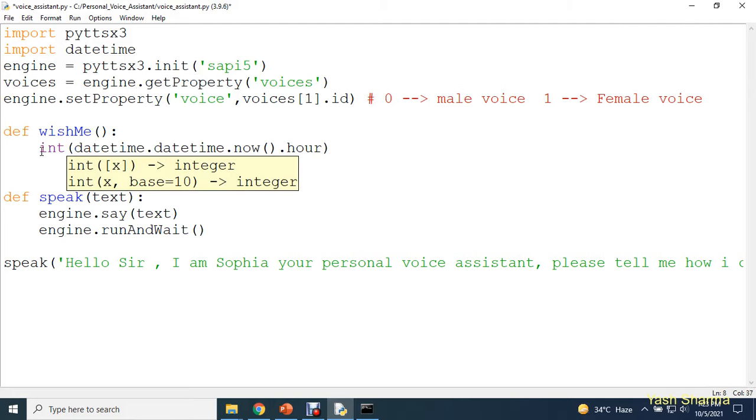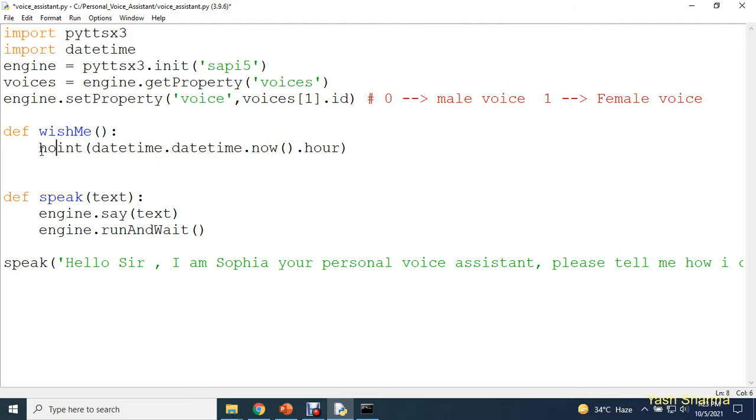Okay, and I'm going to save this information into this variable named hour. So guys, again I'm repeating what this datetime.now function will do. It will give you the current time. Okay, and we are retrieving only the hour detail from here. If you want to have the minute detail, then you can remove this and you can write minute over there.